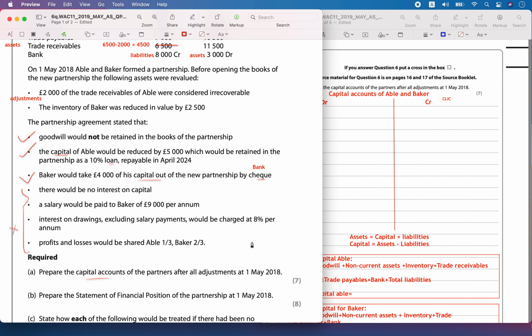So let's add these up, becomes the total asset for Baker, 45,500 pounds.